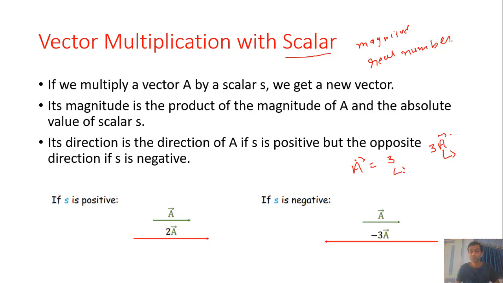If the scalar is a positive quantity, then the direction of the multiplied vector will be the same. But if the scalar is a negative quantity, then the multiplied vector will have the opposite direction.